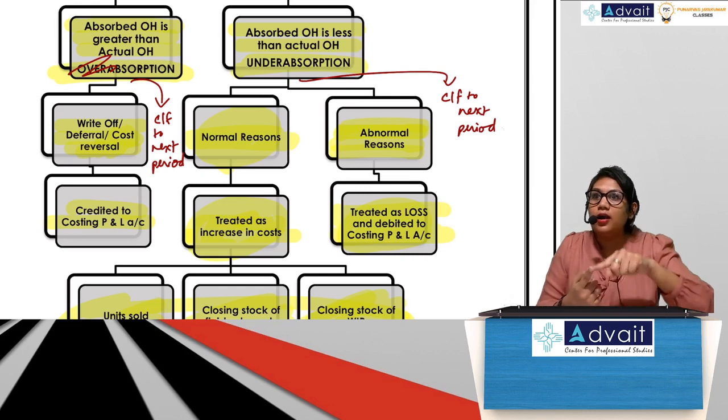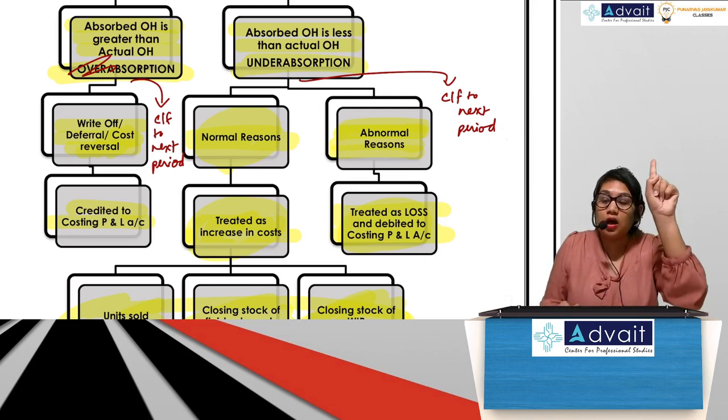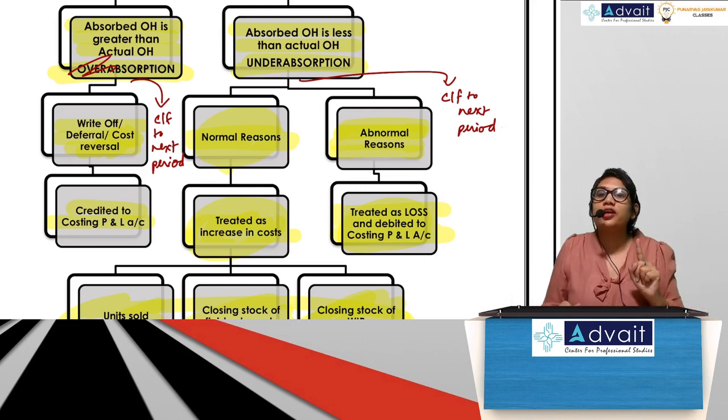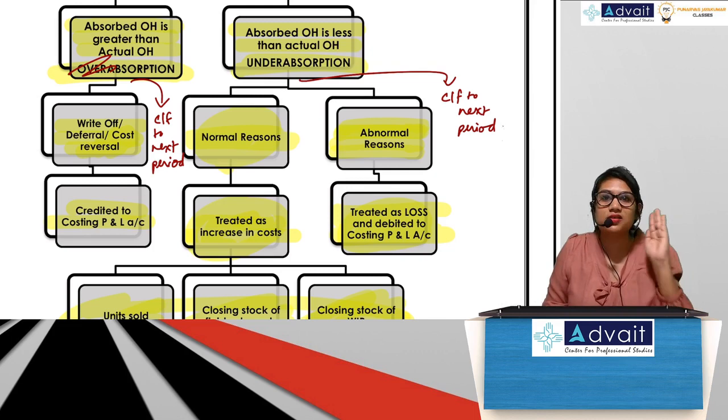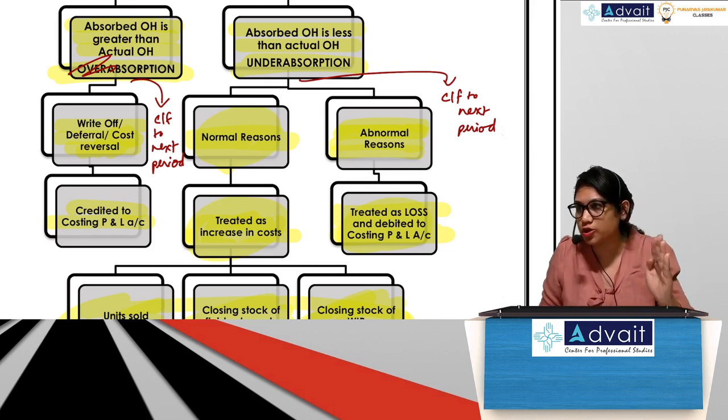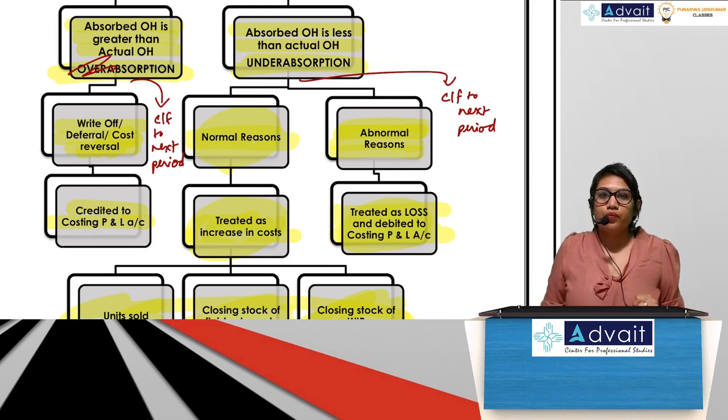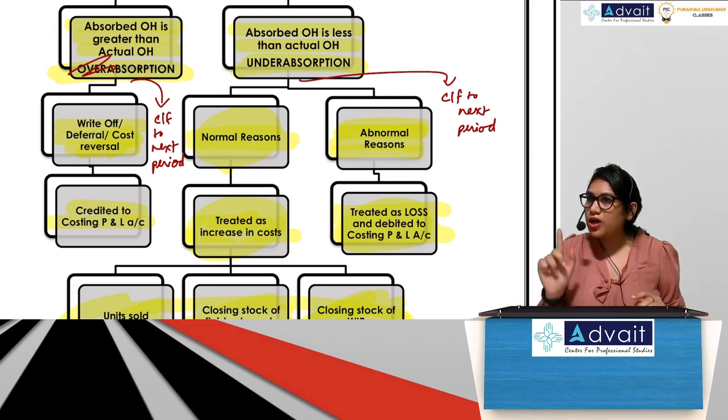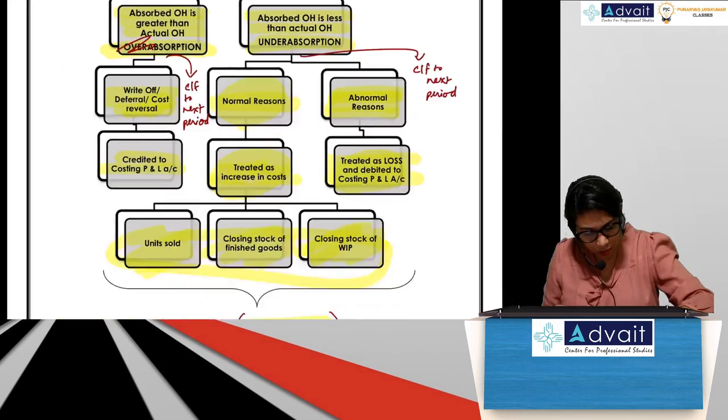If under or over absorption is coming in integrated or non-integrated accounts, then I will not do any of this. I will simply transfer it to costing P&L account or carry it forward, as the case may be, depending on whatever the question states. Is this okay, everybody? Shall we move on to the problem? So let's move on to the problem.